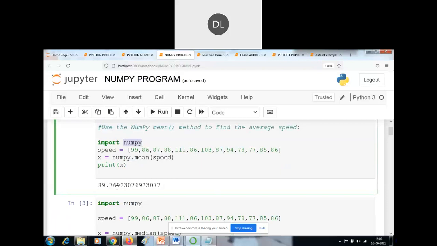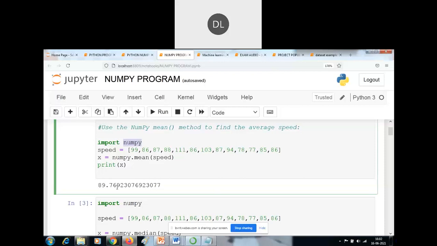Suppose you want to analyze any data or import any data sets, then we have to import pandas. Suppose you want to do mathematical or statistical calculations or array processing, then we have to import the NumPy package. First of all, I import NumPy, and by using NumPy I am using the mean method, the mode method, and the median method. All these methods are defined in the NumPy package.